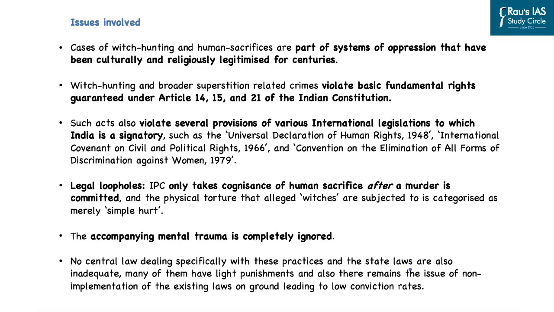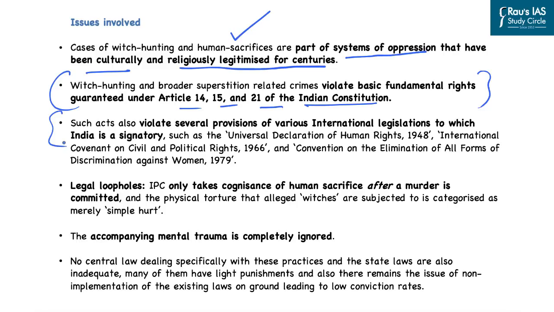If you look at the cases of witch hunting and human sacrifices in India, these are part of systems of oppression that have been culturally and religiously legitimized for centuries, because these practices have been traditionally transferred through generations in some parts of India. Further, witch hunting and superstition-related crimes violate the basic fundamental rights guaranteed under Articles 14, 15 and 21 of the Indian Constitution. Further, such acts are also in violation of several provisions of various international legislations to which India is a signatory. For example, all such acts stand in contravention to the Universal Declaration of Human Rights 1948, of which India is a signatory.